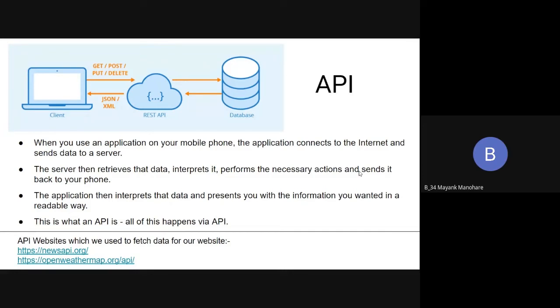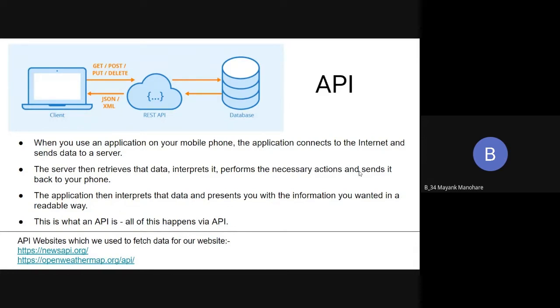Yes, thank you, Dhruv. So, as Dhruv was explaining the flow for making this news website, he mentioned getting the news articles through an API, or the word he used was to fetch the news articles from an API. So, what is an API? API stands for Application Programming Interface. In simple words, it is a way of applications to interact with each other.